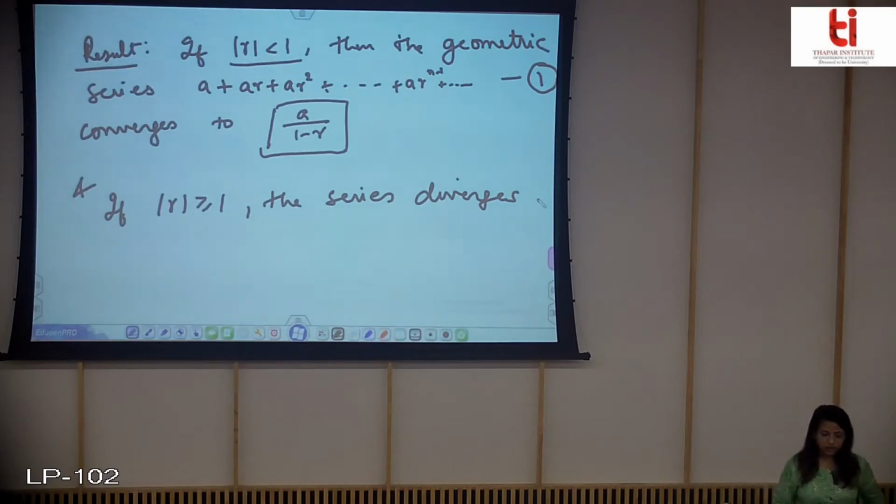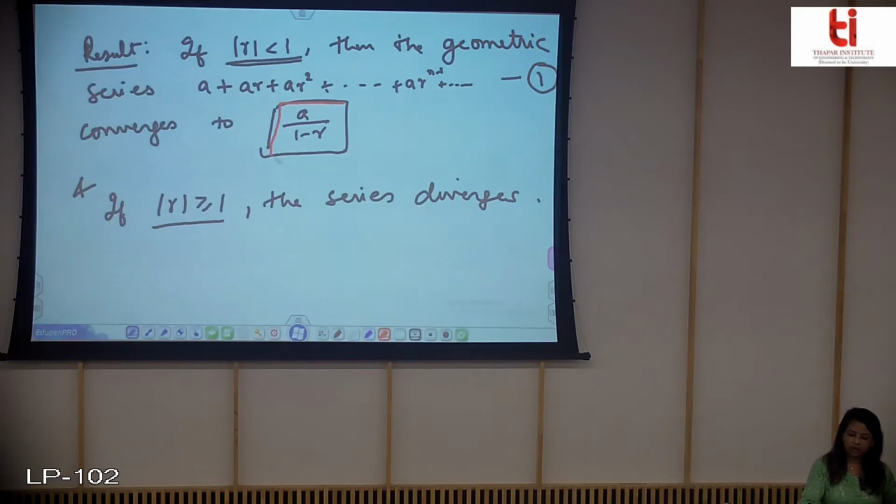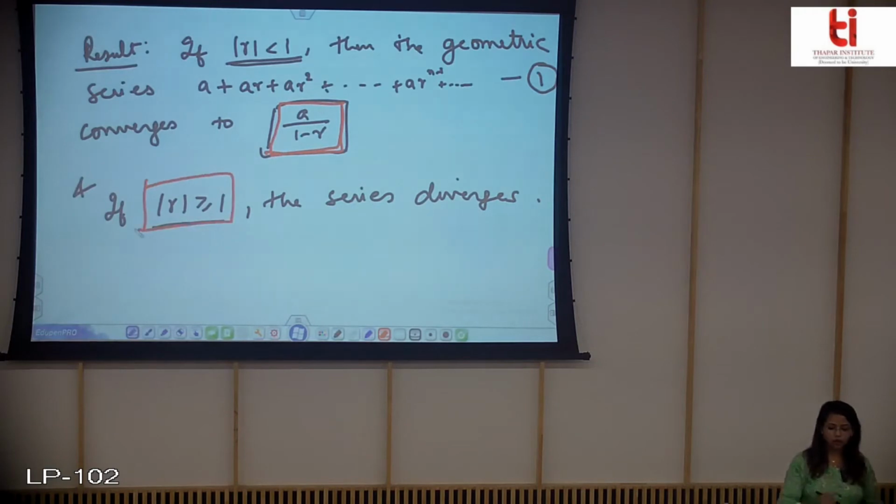Let us see how we can show these results, that if mod of r is less than 1, we will have a convergent geometric series and the sum will be equal to this, and when mod of r is greater than or equal to 1, we will have a divergent series. So as I said, we will use the concept of the partial sums.